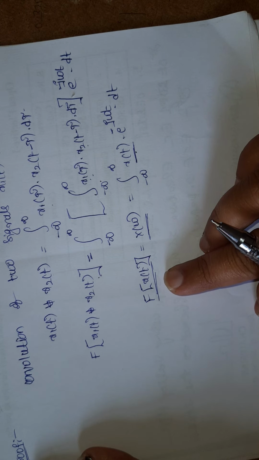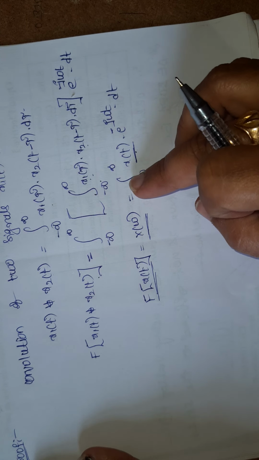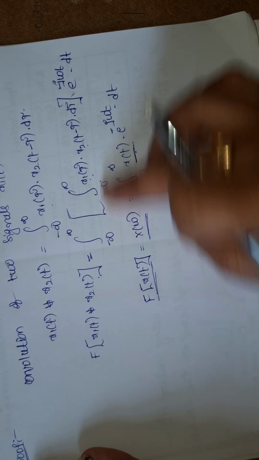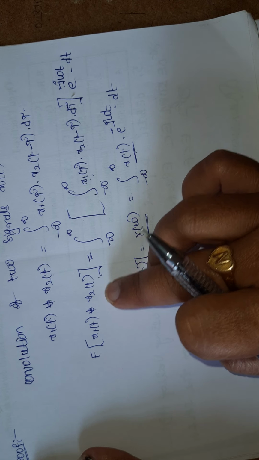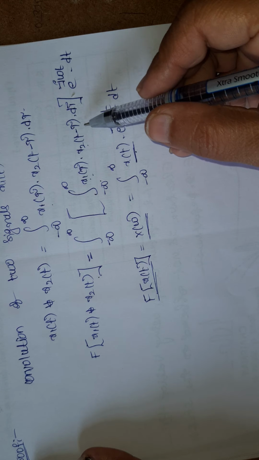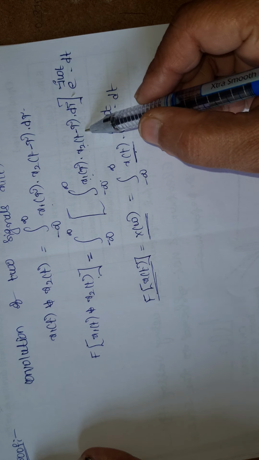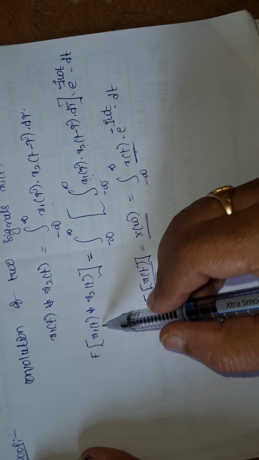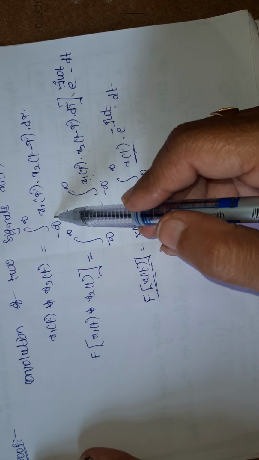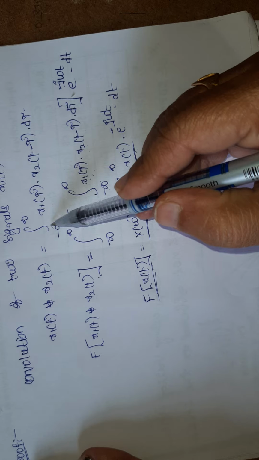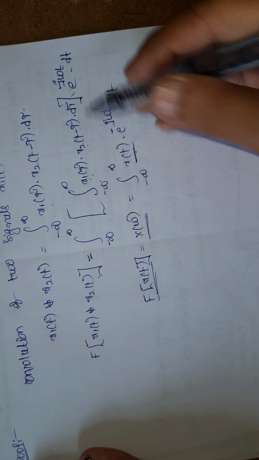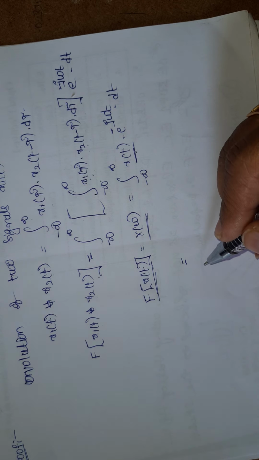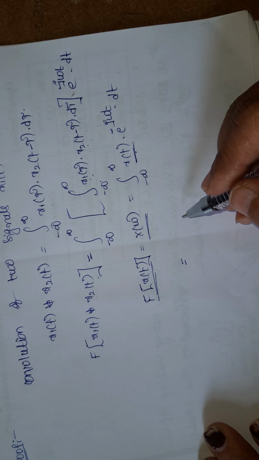So, just by comparing these two equations, this is the expression for Fourier transform of x1 of t convolved with x2 of t. Just here we have to write x1 of t convolved with x2 of t, but the general formula for x1 of t convolved with x2 of t is nothing but integration over the limits x1 of tau x2 of t minus tau d tau. Okay. Now from this expression we are going to derive by interchanging the order of integration.